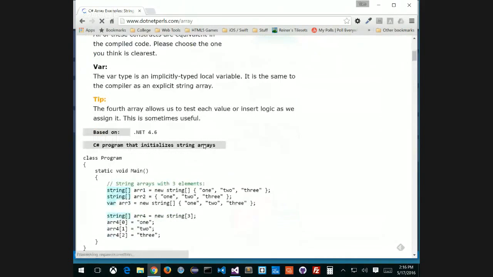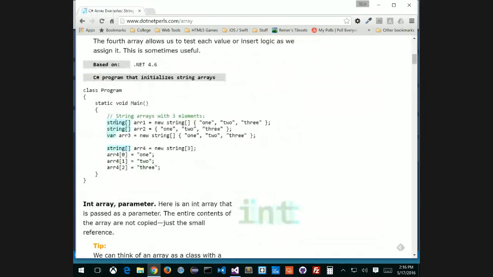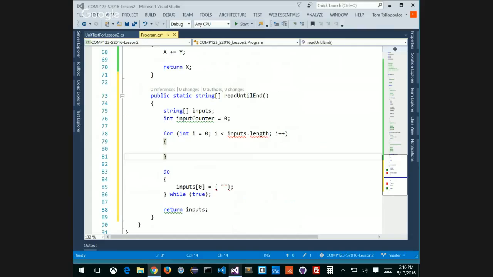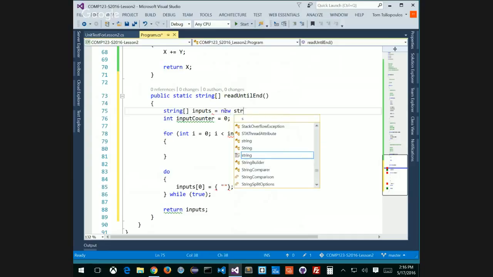Right. And here's where I create an array, and this is the first way. Look, new string. I told you there's something missing, right? Here's new string, here's new string 3. Can I do a new string with nothing? Remember, I told you a string is an object, right? A string is not something else. So this is from 4.6. If we were to go back to this, and I told you I'm missing something, it would have to be like this. String inputs is equal to a new string array.